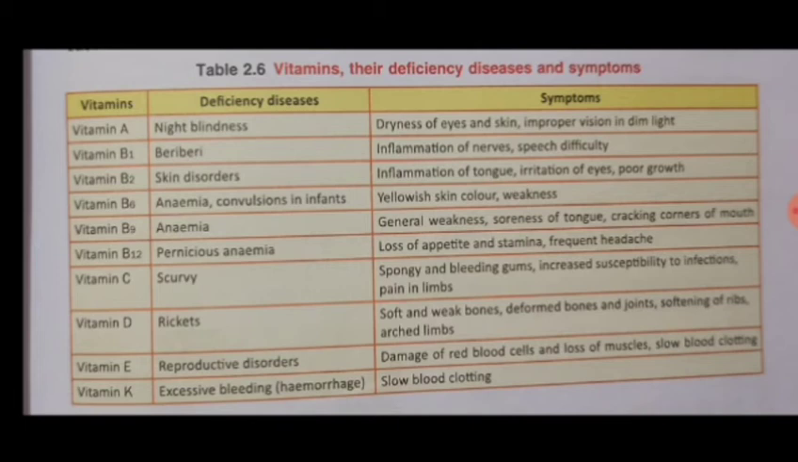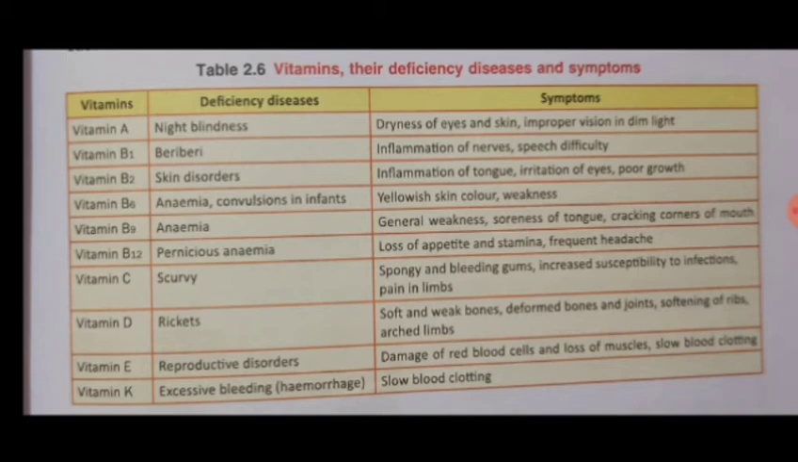Then we are having vitamin B2, its deficiency causes some skin disorders. Then we are having vitamin B6, its deficiency causes anemia, where we become so weak and our skin becomes pale. That means it becomes yellowish in color. Then we are having vitamin B9, its deficiency again causes anemia, but the symptoms are soreness of tongue, and we can see cracking corners at our mouth, and general weakness is also seen there.